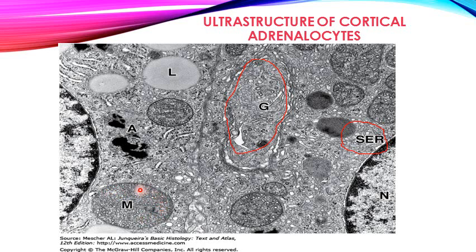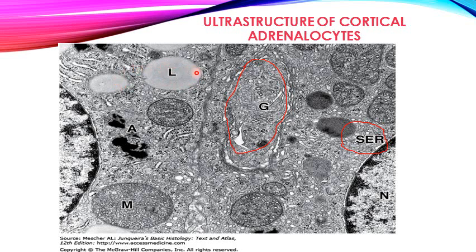Here you can see the mitochondria, which show tubular cristae. They are very important for lipid processing, and are present in the cells which synthesize the steroid hormones.